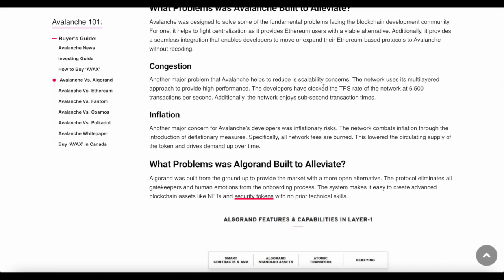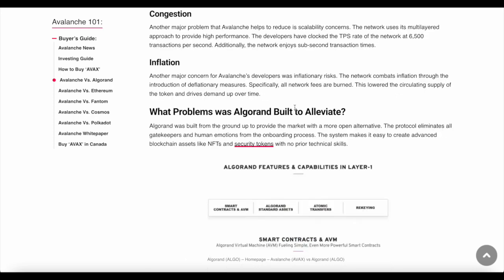Avalanche helps to reduce its scalability concerns. The network uses a multi-layered approach to provide high performance. The developers have clocked the TPS rate of the network at 6,500 transactions per second. Additionally, the network enjoys sub-second transaction time. So that's all good. That's all great for Avalanche. But there's good news. There's better news.